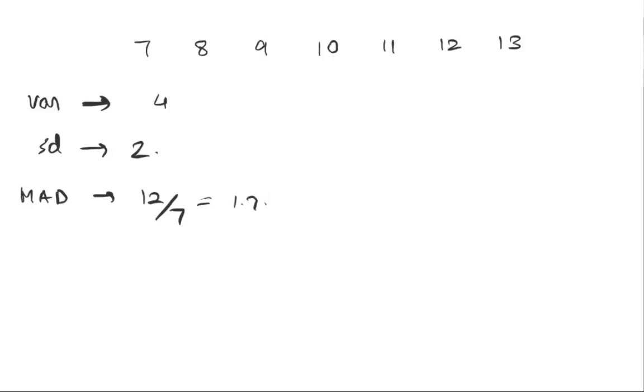Now let's say I suddenly change one of my data points to 70. Now my distance from mean gets calculated as -3, -2, -1, 0, 1, 2, and 60. As far as MAD is concerned, what's my new MAD value? My new MAD value is 69. Oh, the mean will change, right? The mean will not be 10 anymore. Sorry. Yes, that's true.